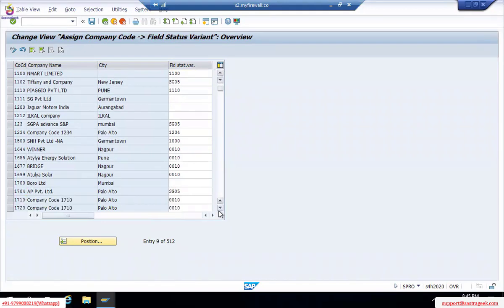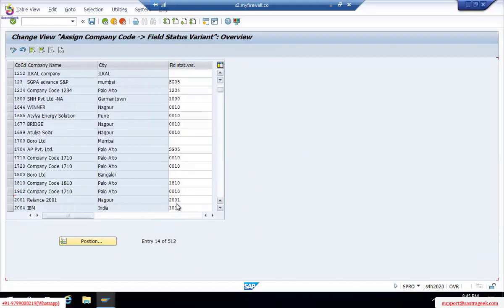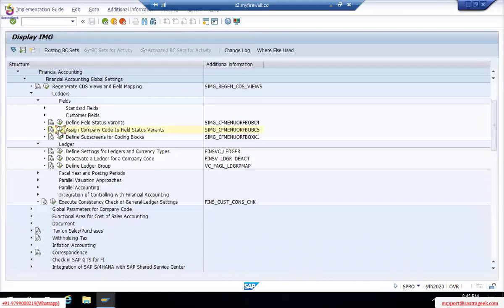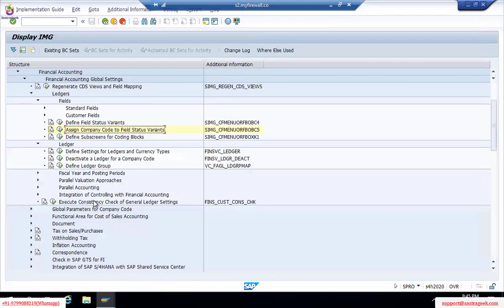So I cannot duplicate it. We need to check always. So this is another trick: instead of checking always whether TM00 is there or duplicate or not, we can directly go for it. Okay, so this is about the field status variants. Any doubts, ma?